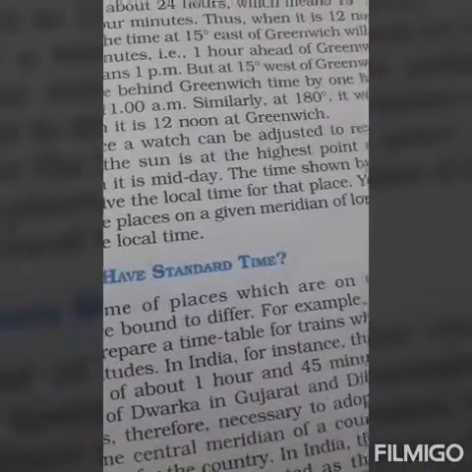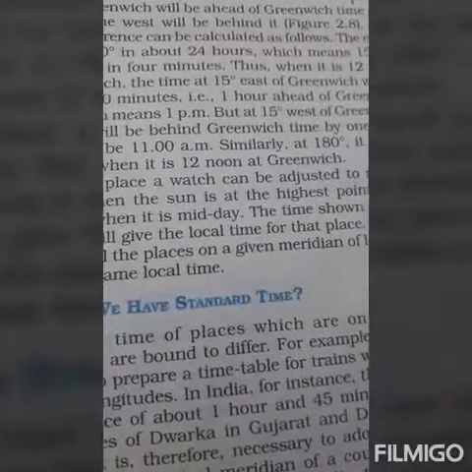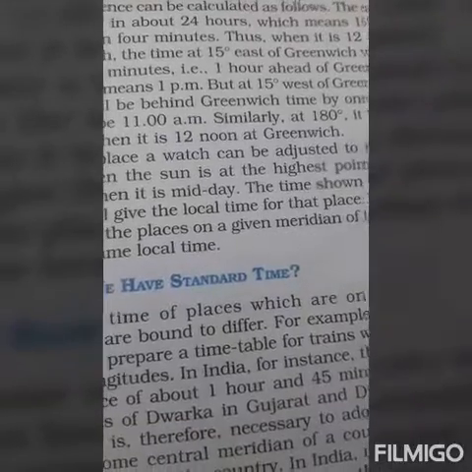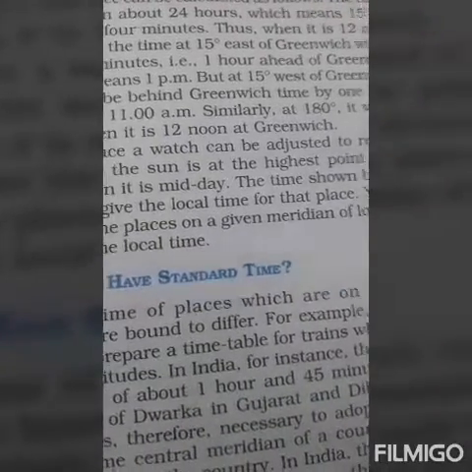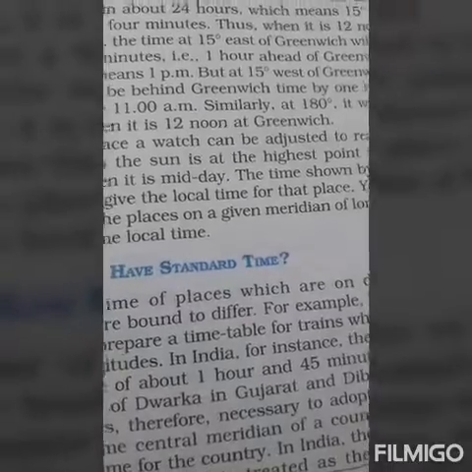That's why we need a standard time, and that standard time in India is 82.5 degrees east longitude, which determines the standard time, that is IST, Indian Standard Time. That's why we need a standard time. So let's start. The local time of places which are on different meridians are bound to differ.